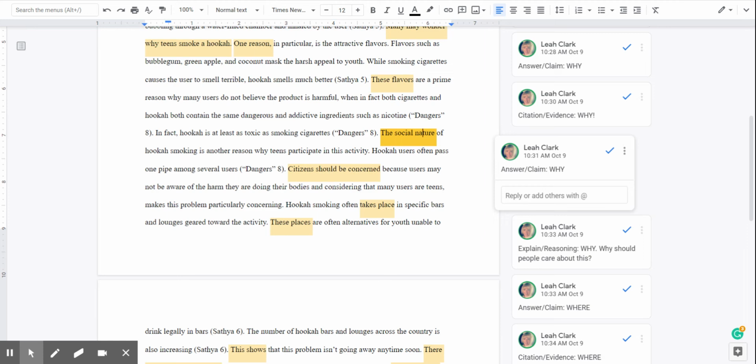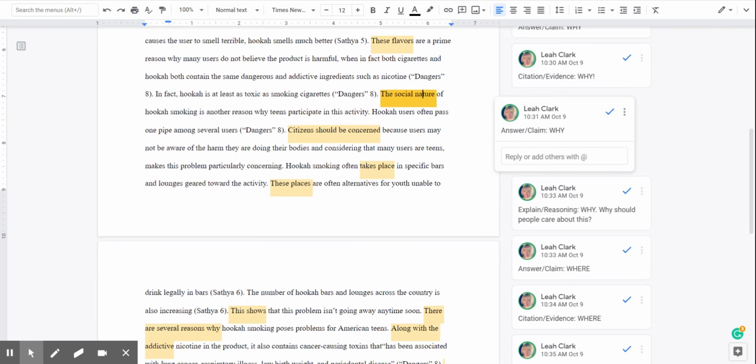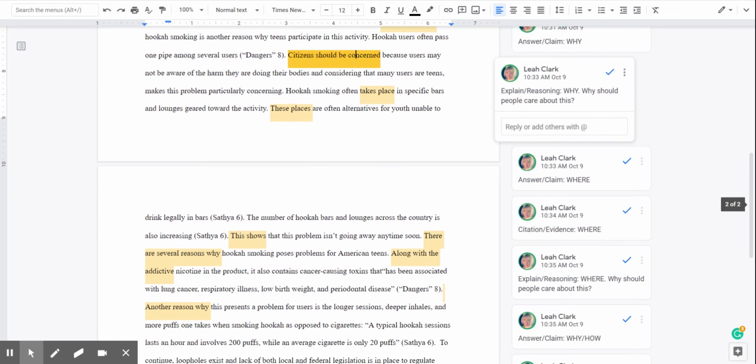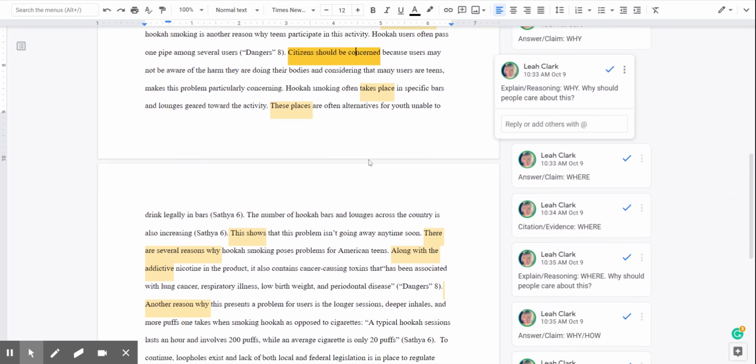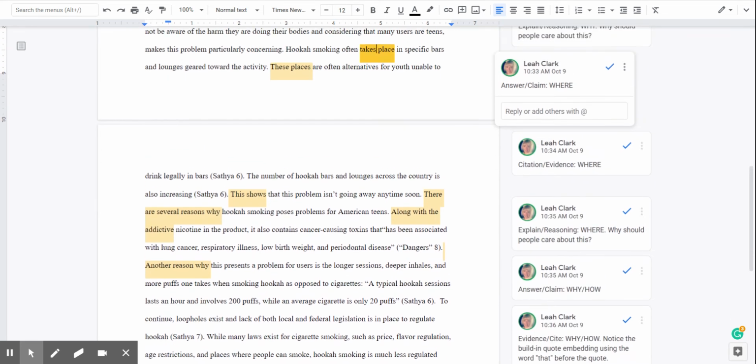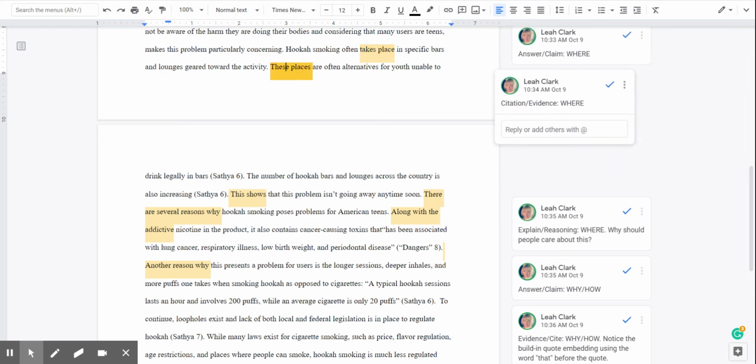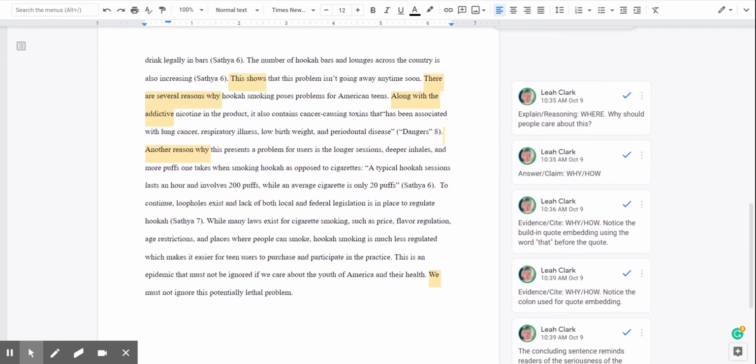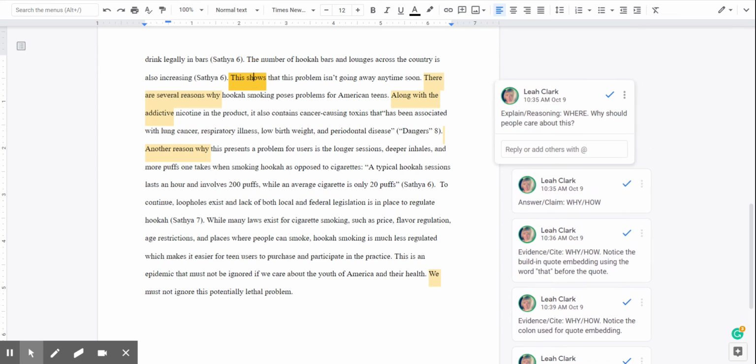Again, social nature is another reason why this is a problem. And then we have that reason and explanation of why people should care about this, right? Why should they care that kids are smoking this stuff? Well, it's pretty terrible because they're putting harmful chemicals in their body. And then we go into where this is a problem, and we have that specific piece of evidence of where this problem is taking place, and then that explanation that this is an increasing problem because more hookah bars are being opened.